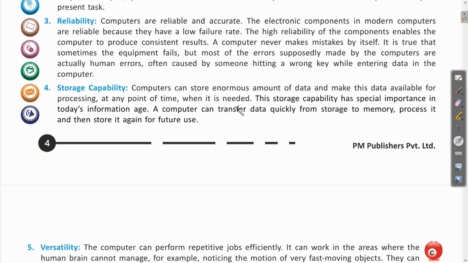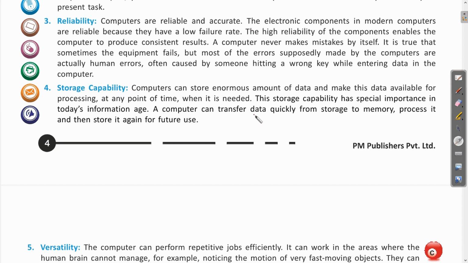In the same way, the internet has a collection of very many websites. Clear? So this way the computers enable us to store large amounts of data which can be retrieved and used whenever we need them. This storage capacity has a special importance in today's information age.